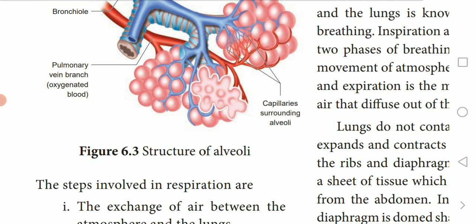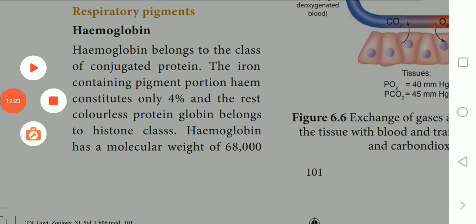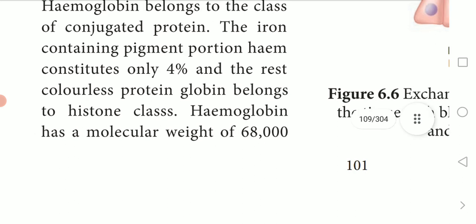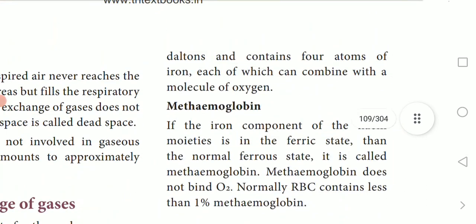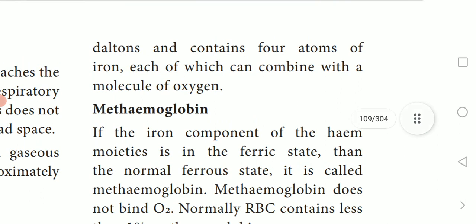The next topic we'll see is hemoglobin. This is the hemoglobin, a respiratory pigment. As you learned in the lower classes, why blood is red in color: due to the presence of hemoglobin. Here, hemoglobin belongs to the class of conjugated proteins. The iron-containing pigment portion is called heme.